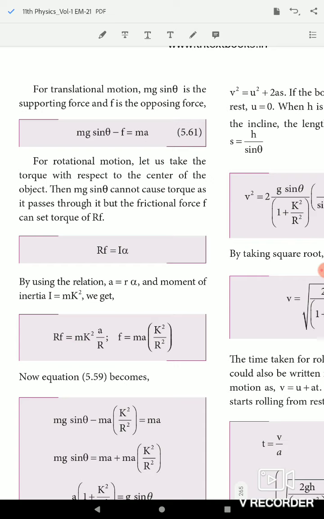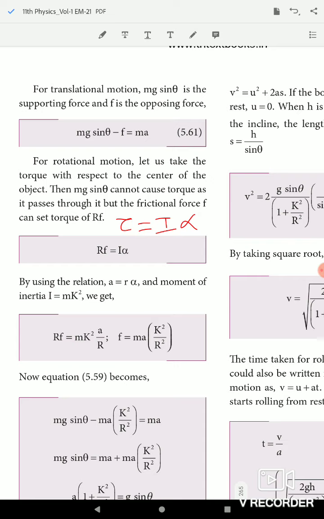Okay, so that is the translational motion. For rotational motion, you take the torque with respect to the center of the object. The mg sin theta cannot cause torque because it passes through the center, but the frictional force F can set a torque of RF, that is equal to I alpha. Tau equal to I alpha, so RF equal to I alpha.